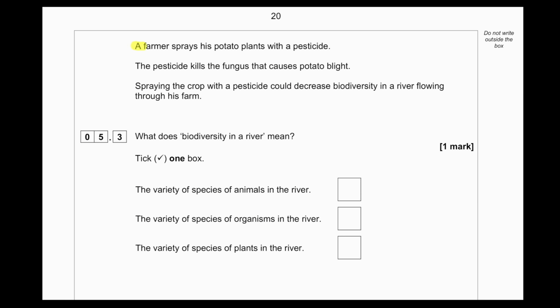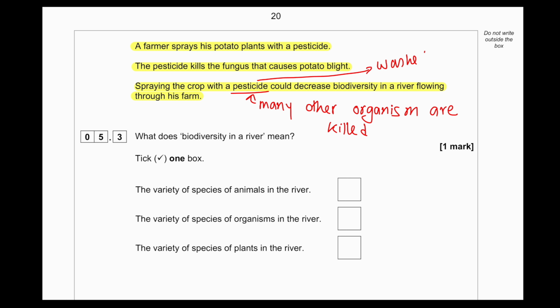A farmer sprays his potato plants with a pesticide. The pesticide kills the fungus that causes potato blight. Spraying the crop with the pesticide could decrease biodiversity in a river flowing through his farm. So pesticide will kill pests, but generally it can also kill many other organisms. Now, what happens is that a pesticide will easily get washed away into the river during rain, which will then kill the organisms in the river.